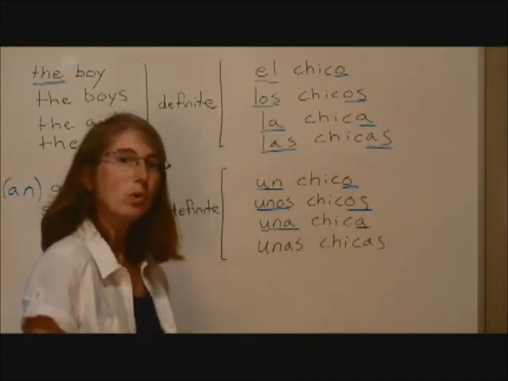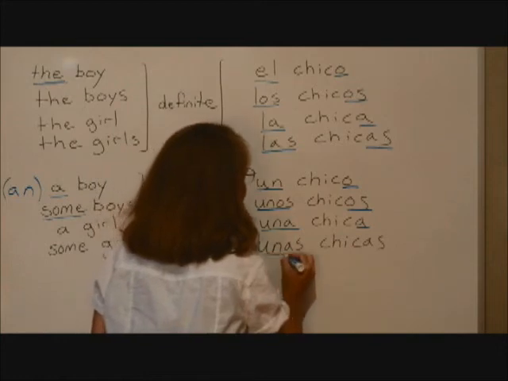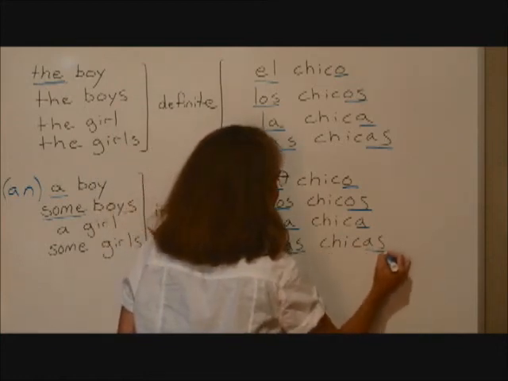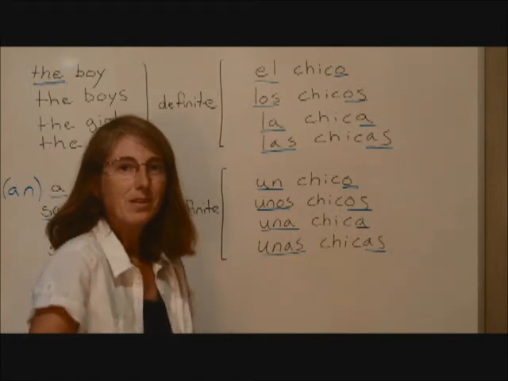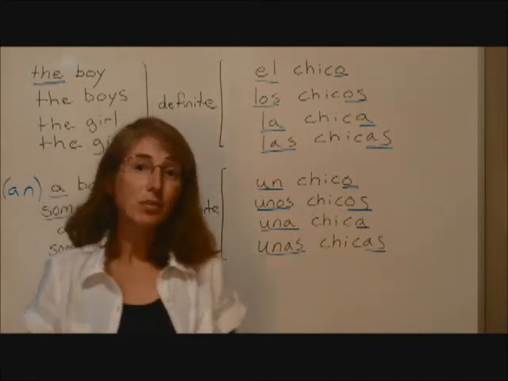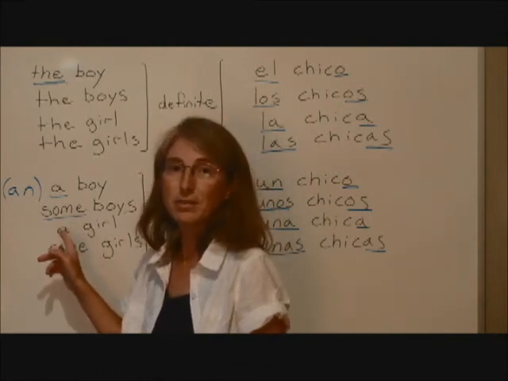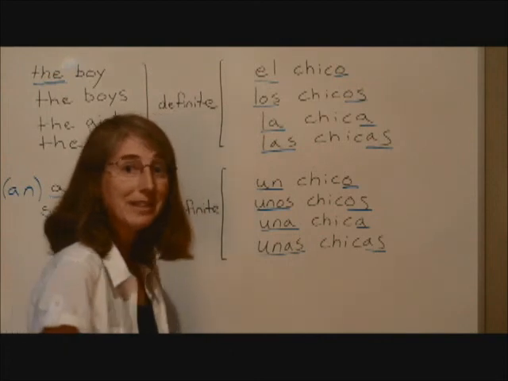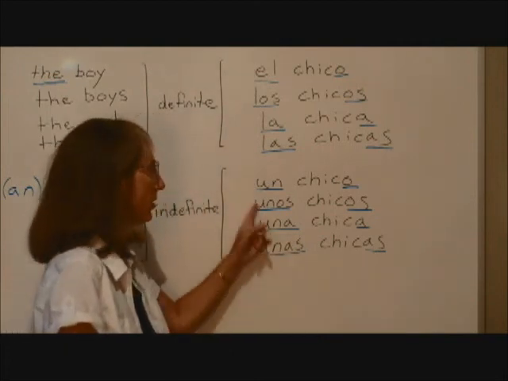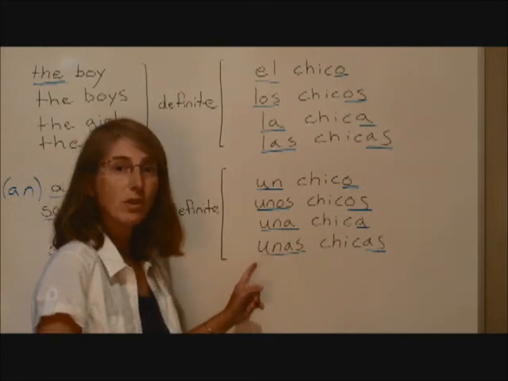If we have some girls, unas chicas. In English, how many indefinite articles do we have? 2 or 3, if you count an. In Spanish, how many indefinite articles do we have? We have 4.